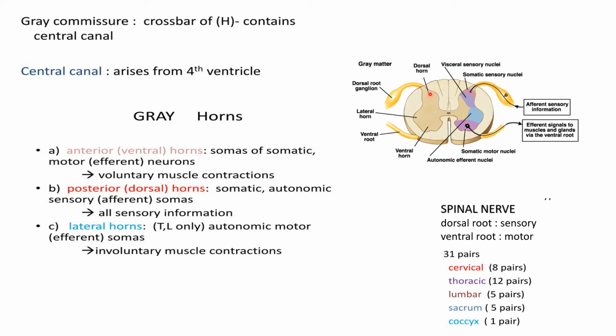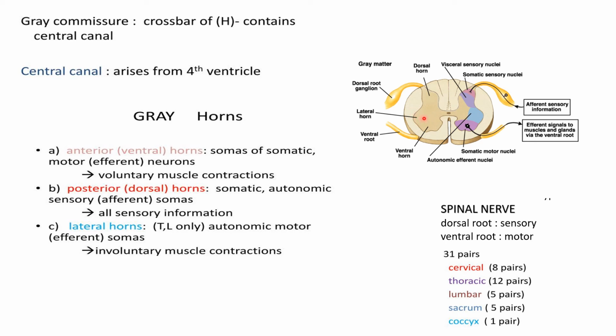Then there is a posterior horn, which contains somatic sensory information, and then there is a lateral horn, which is present only in the thoracic and lumbar regions, and it controls autonomic, motor, efferent, involuntary muscle contractions.